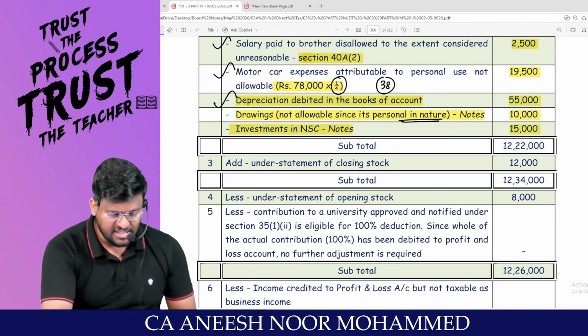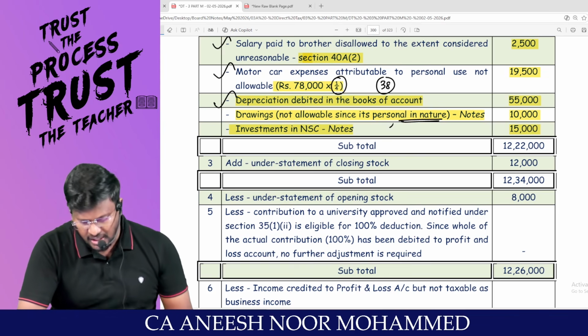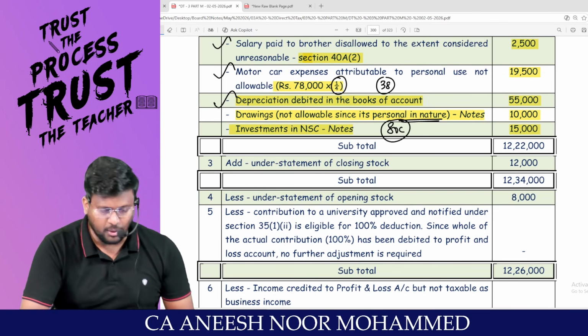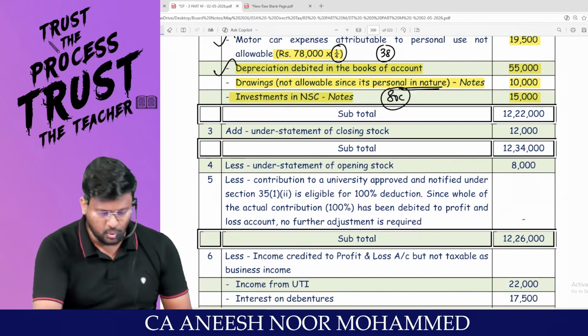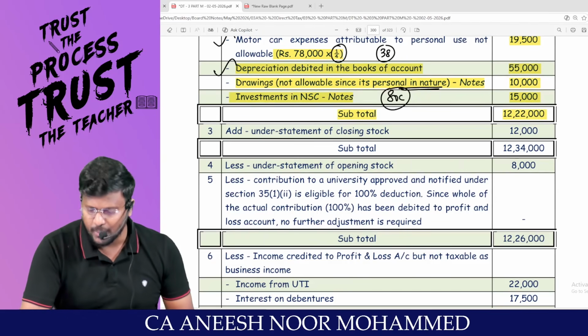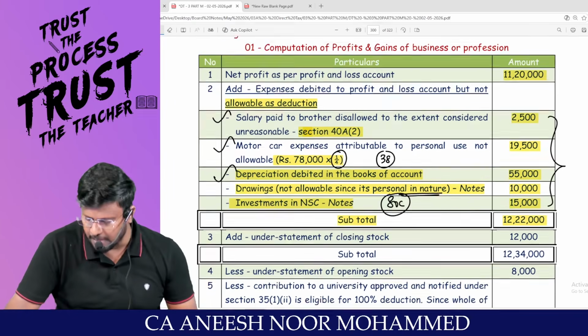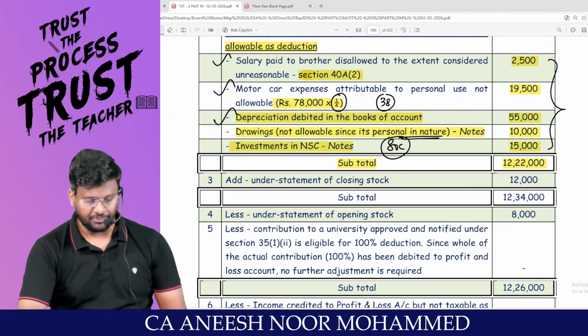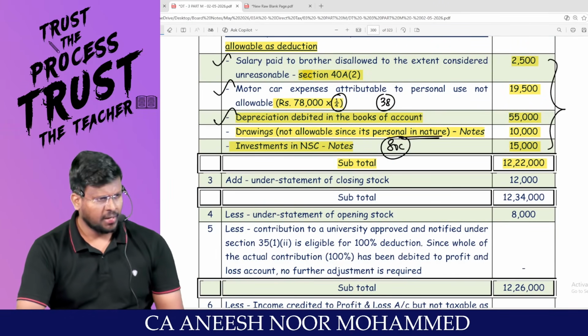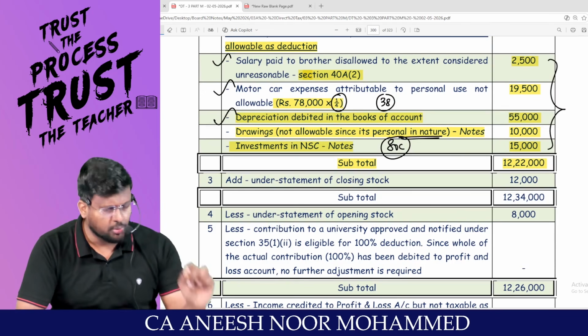And since the assessee is traveling through the optional tax regime, the assessee is entitled to claim deduction under 80C. So, the subtotal is 12,22,000. From 11,20,000, if I add all this, I'm getting 12,22,000. My dear lovable students, the accountant missed to record some closing stock.